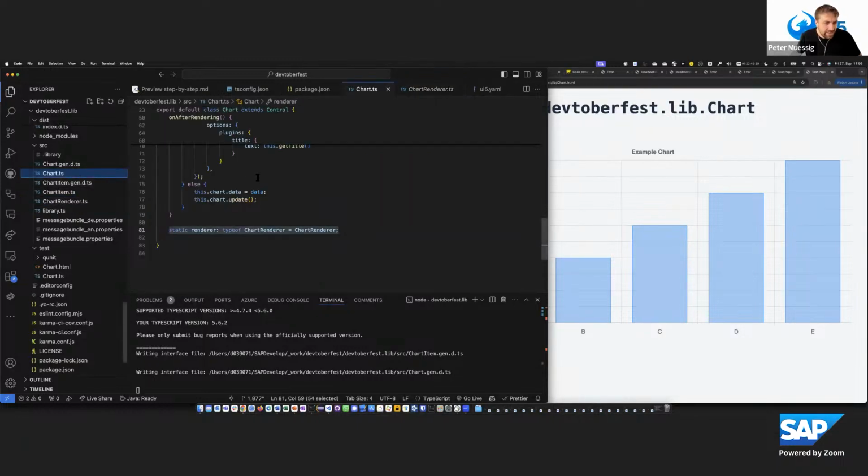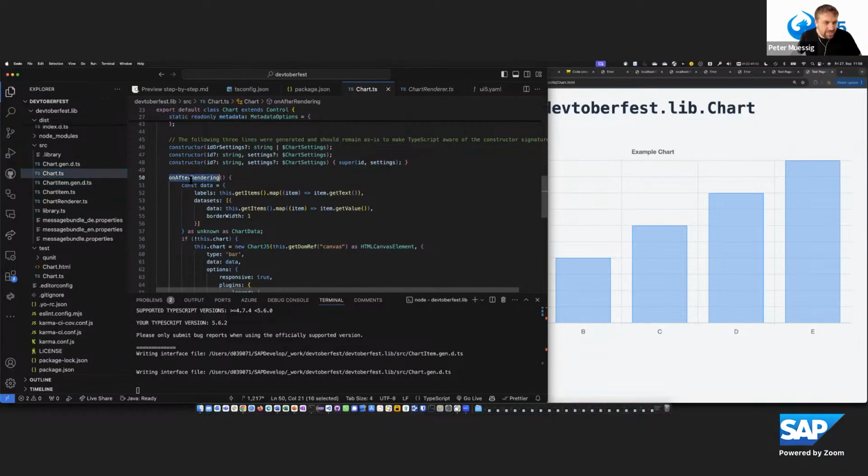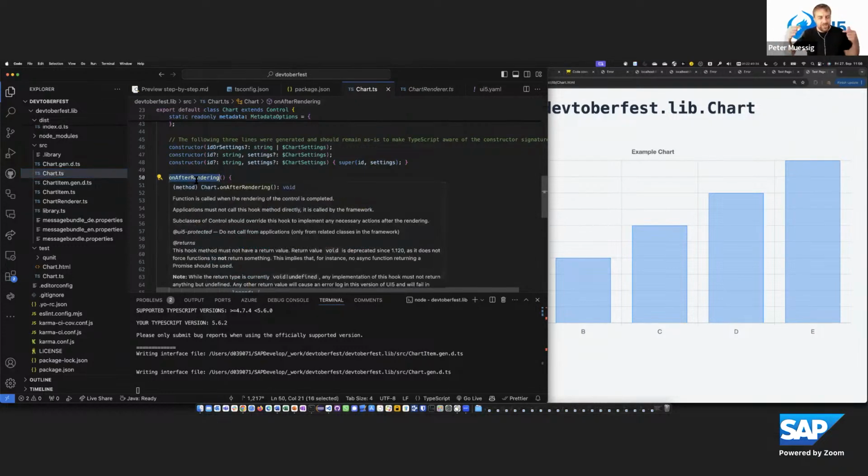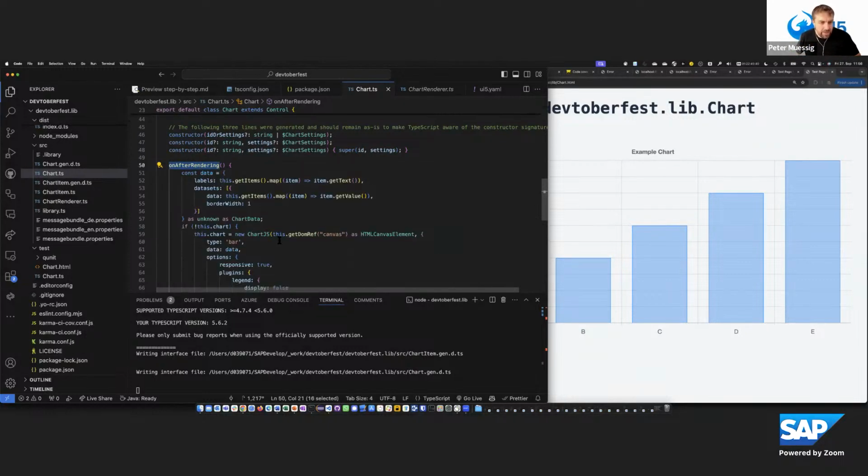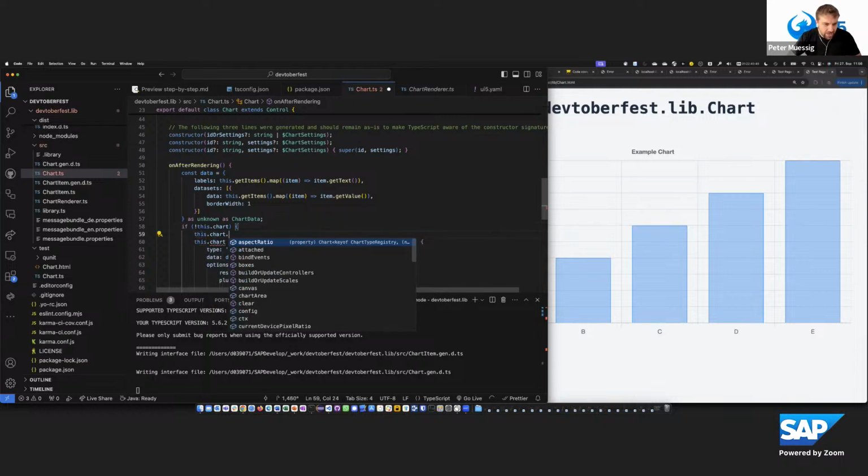And I didn't talk about the on-after rendering yet. This is how I connect the real Chart.js implementation with the control: in the on-after rendering, we create a new instance of Chart.js. Here we also get the type completion for that. For this chart, you get all the info, and this comes from the type definitions of Chart.js.